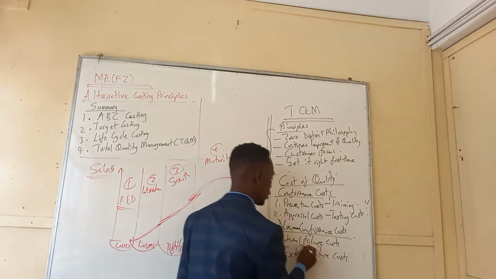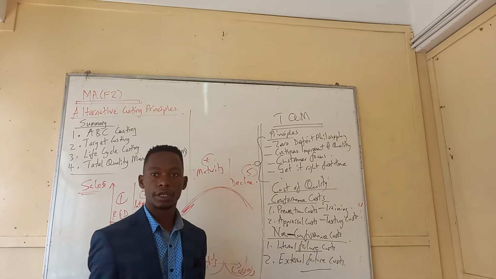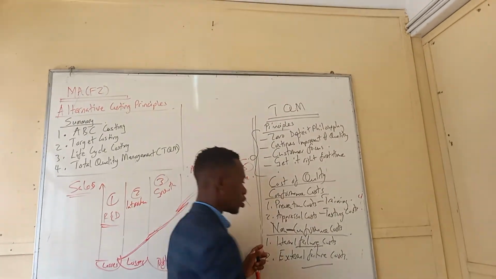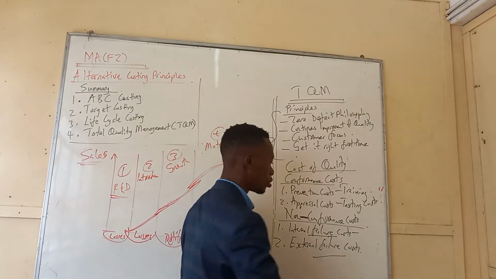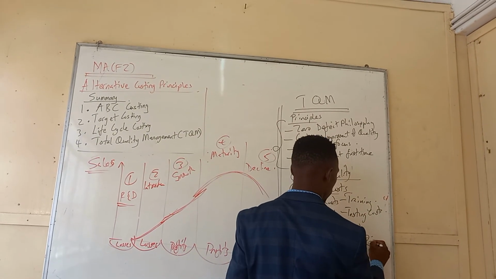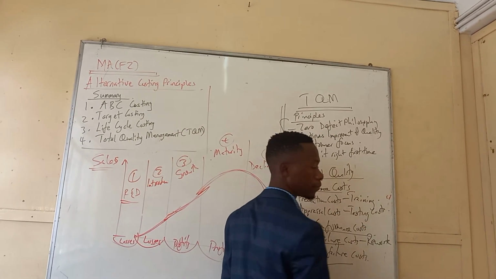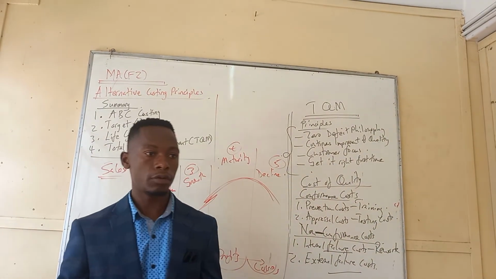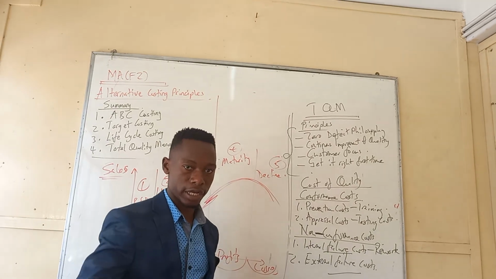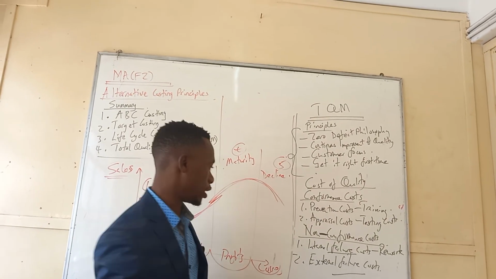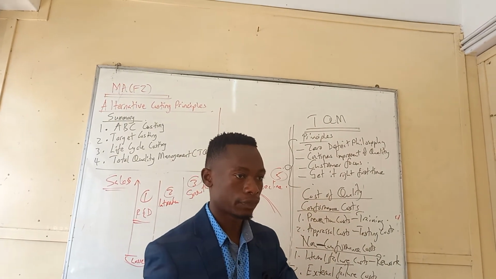So that's why we have the word failure. If it's internal failure, if someone fails, what can you do? You can redo, right? So an example of internal failure is rework. You have failed, you're doing it again. So it's an internal failure.